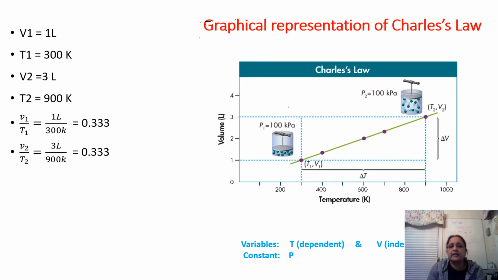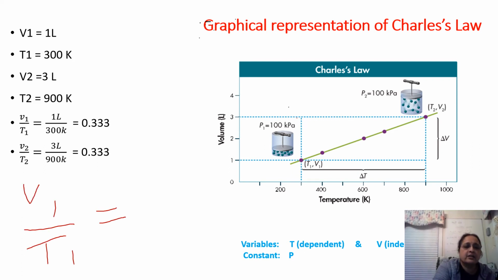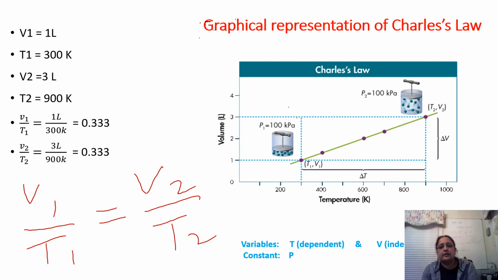That clearly indicates that V is directly proportional to T. If you apply Charles' law, V1/T1 is 0.333 and V2/T2 is also 0.333. So Charles' law, V1/T1 = V2/T2, is absolutely correct.